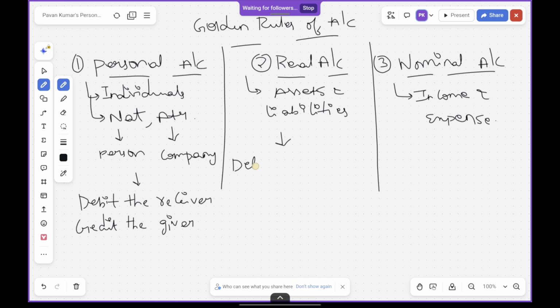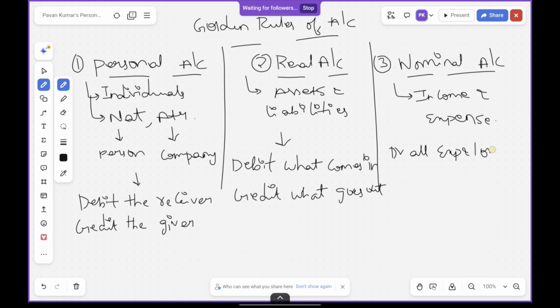Debit what comes in, credit what goes out. And what about the nominal account? Debit all expenses and losses, credit all gains and profits, or we can even say income.